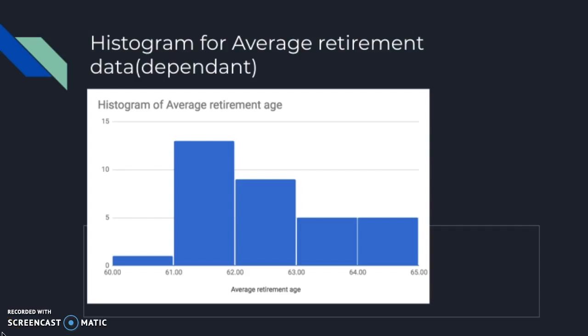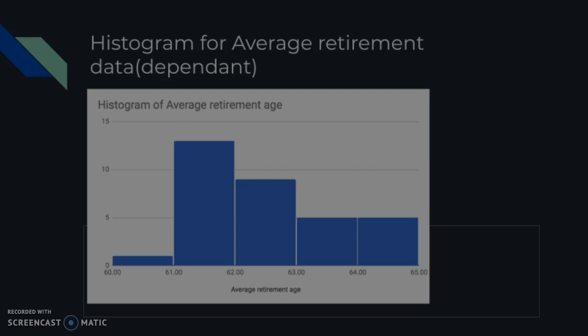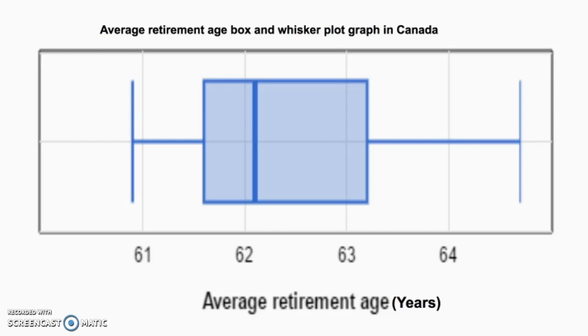The histogram of our dependent variable represents a right-skew distribution. Firstly, by visually looking at our histogram, it looks like a right skew. It also shows the average retirement age is most occurring during the age 61 to 63. Our average retirement box and whiskers plot shows that from the min value, Q1, median, Q3, and max points, the spread of data is very even. Although there's a higher spread of data from Q3 to our max value, the spread of our data from min to max is very low, which is 3.8 years. This shows that overall retirement age is quite consistent and our data is very accurate with no outliers.